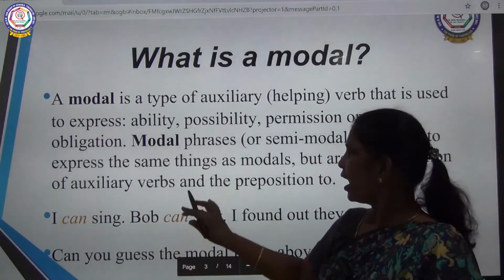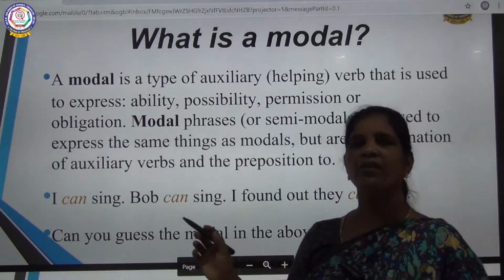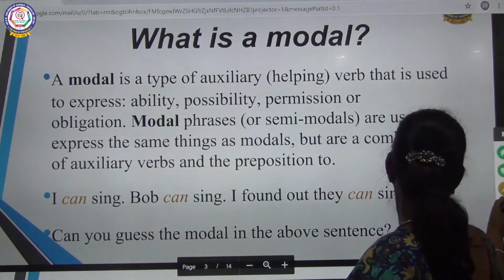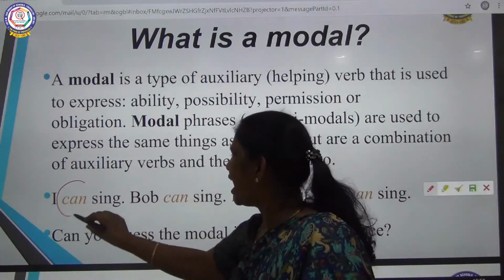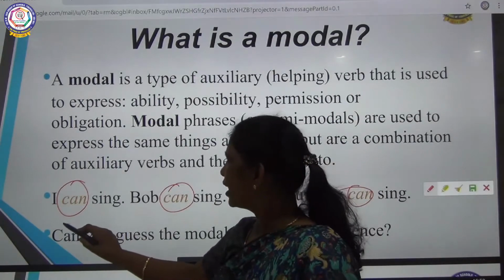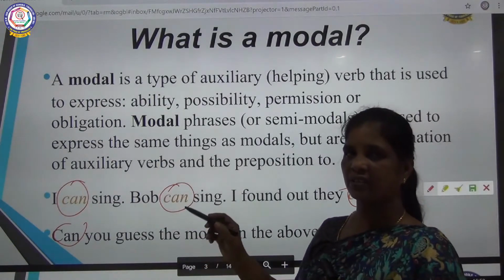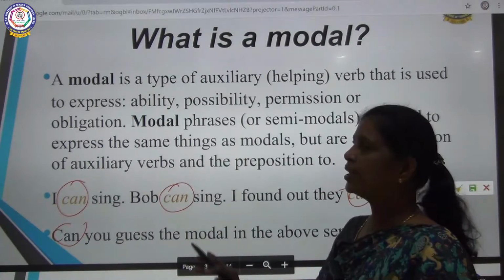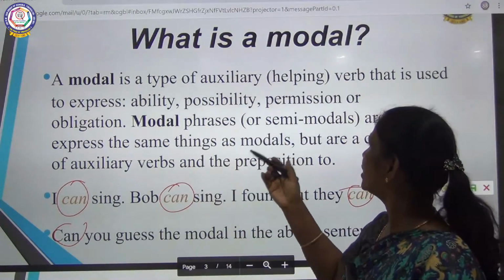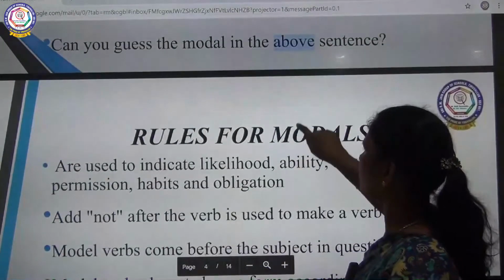So, here you can say, I can sing, Bob can sing, I found out they can sing. Will you identify which is the modal? Here, can is the modal, here can is the modal, here can is the modal. In the question also, can you guess the modal? Can is asked as a question. So, it is clear what a modal is, children? A modal is a helping verb, an auxiliary, and it shows possibility, ability, permission or obligation. Is it clear to you? We will go to the next.